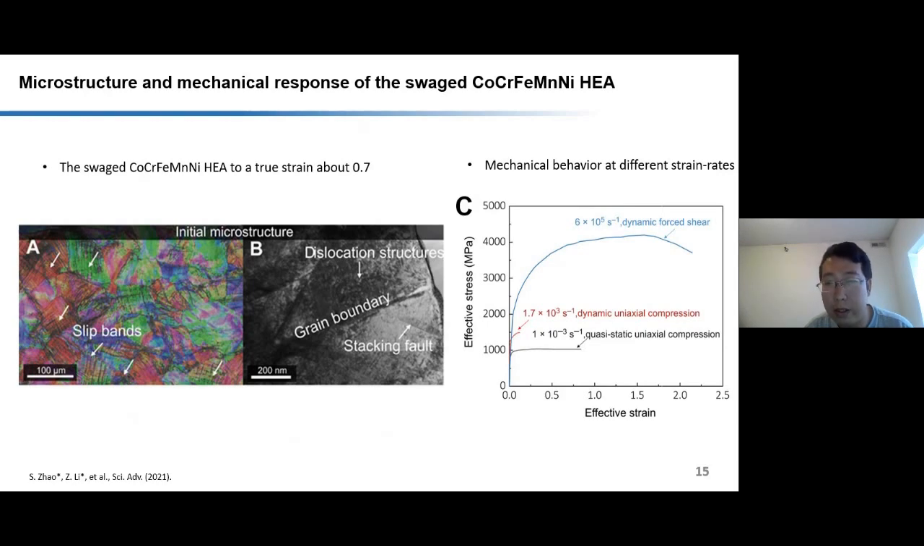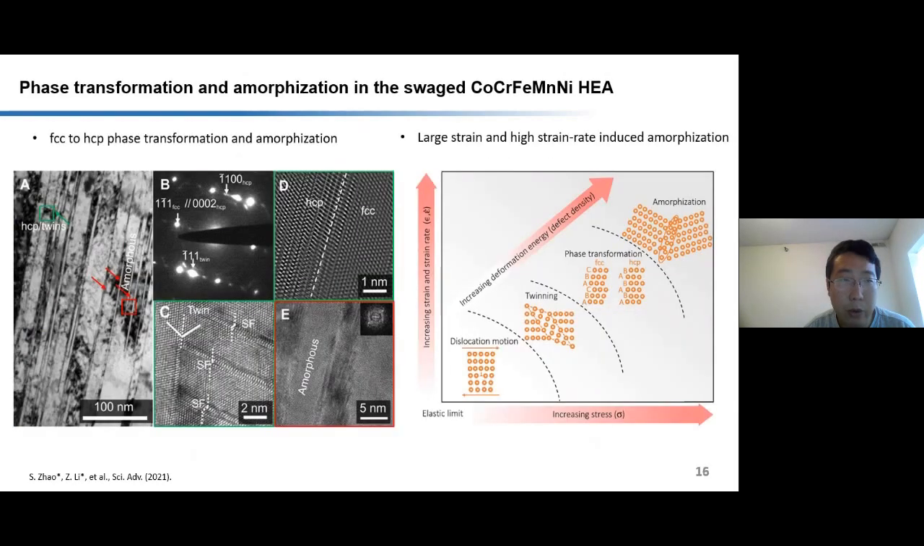And at a higher strain rate, it can even reach 4 gigapascal with a failure strain of about 1.5. Why does this material deform so severely, can still deform, and provide high strain hardening rate and high strength? We examined the microstructure after deformation and found that in addition to dislocation motion and mechanical twinning, there is FCC to HCP phase transformation and an amorphization band was revealed.